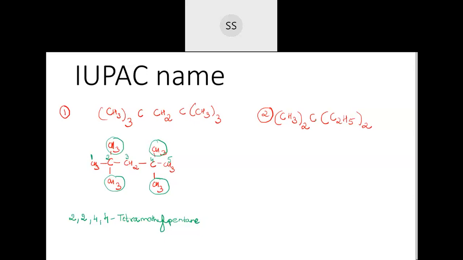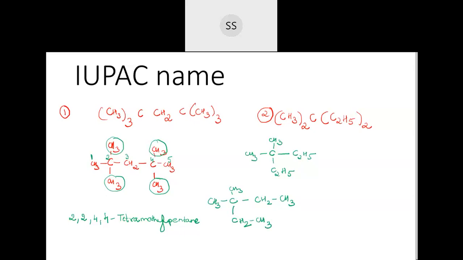CH3 twice, then you have C2H5 two times. You can write the open structure first. C has 1 CH3 here, 1 CH3 on this side, one more CH3 on this side. Then on the other side we have C2H5 here, and C2H5 on this side. You can still open this, students. So I am writing the open structure again. C2H5 we can still open and write in this way, CH2 and then CH3. Even on this side I'm going to write it open, so here again CH2, then CH3.